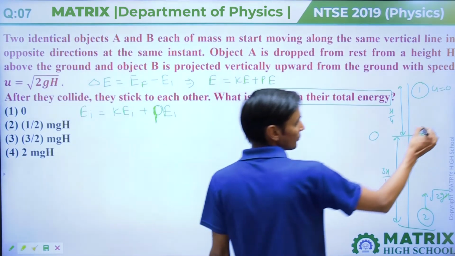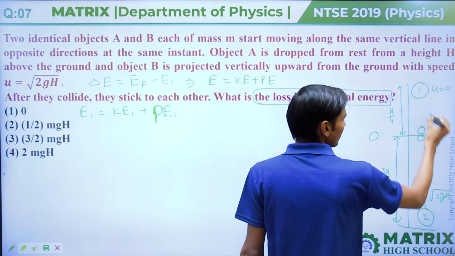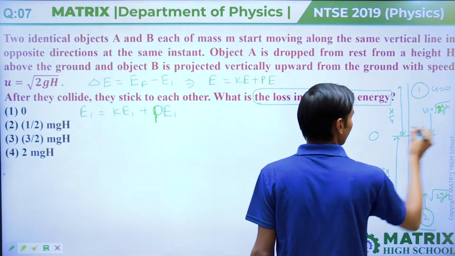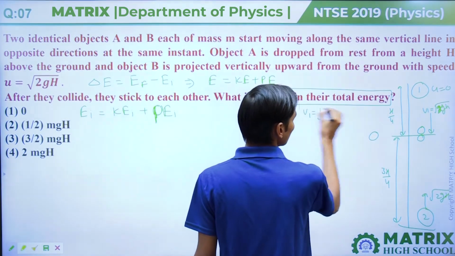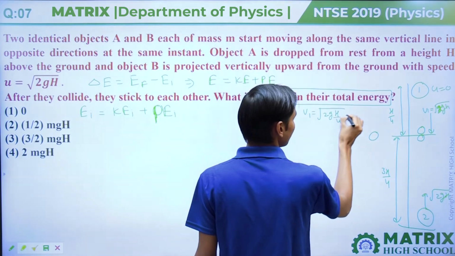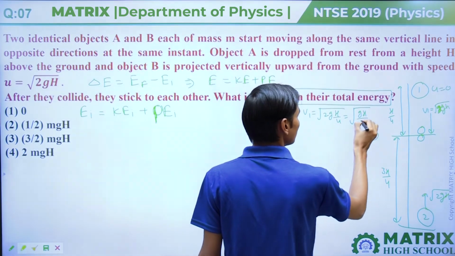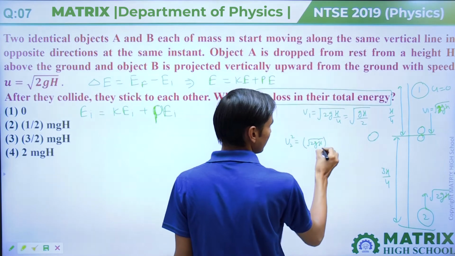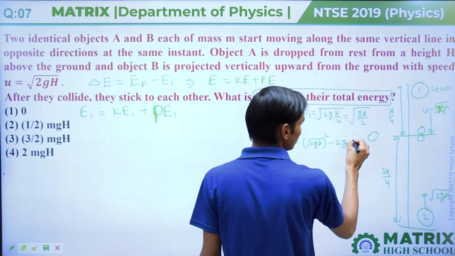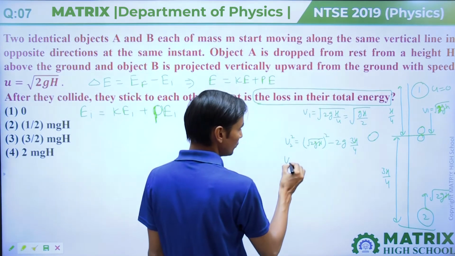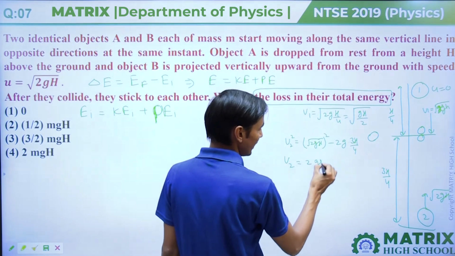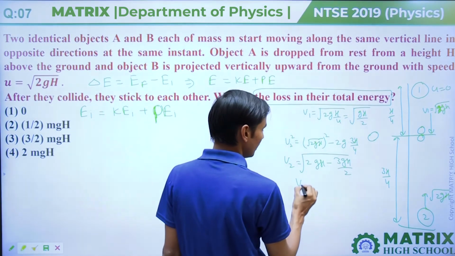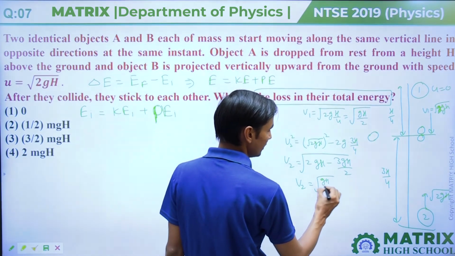For kinetic energy we have to calculate velocity. So v1 will come root 2GH by 4, that is equal to root GH by 2, and v2 square equals U square minus 2g into 3H by 4, that is 2GH minus 3GH by 2 under root. So v2 will come root GH by 2.